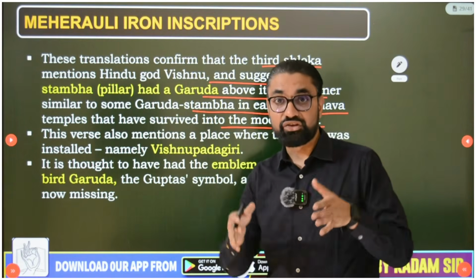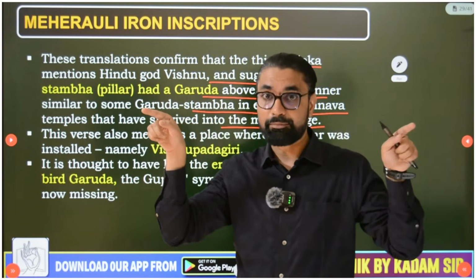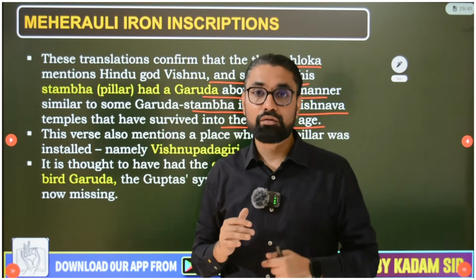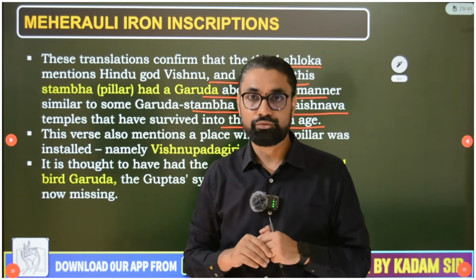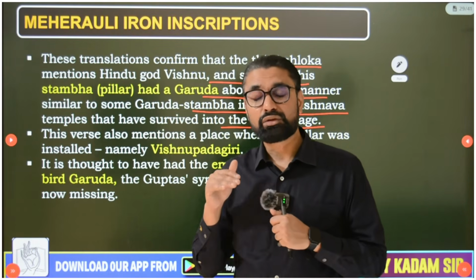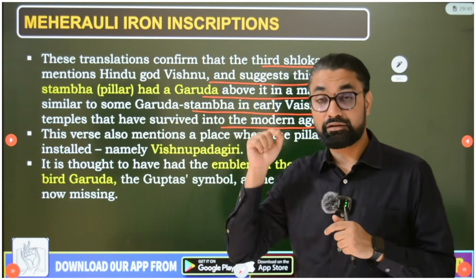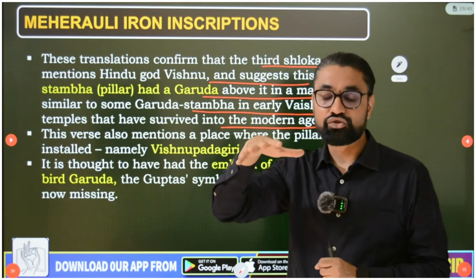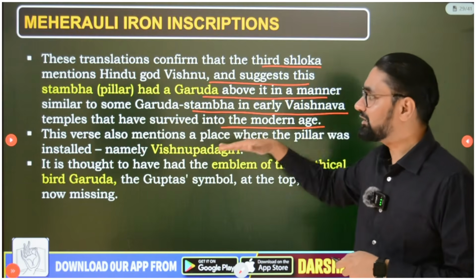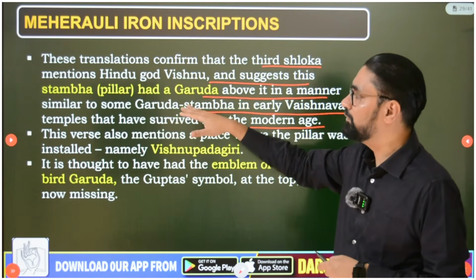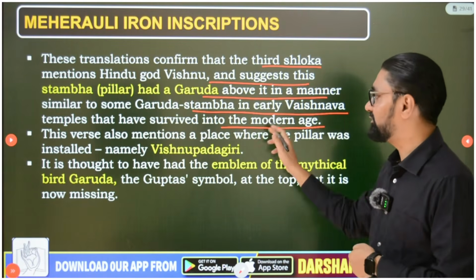So third shlok mentions that this pillar that has been erected has a Garud on top. Like Ashoka's pillars had a lion capital, it has Garud, and Garud pillars were very famous during that time period. Besnagar's Garud pillar I told you already in this lecture. So this Garud, guys, was a symbol or emblem of the Gupta period, and now the top Garud is not there on this pillar. It must have been destroyed, but this shlok says that it has Garud. This suggests this stamba or pillar had Garud above it in a manner similar to some Garud stamba in early Vaishnavite temples that have survived into modern age.